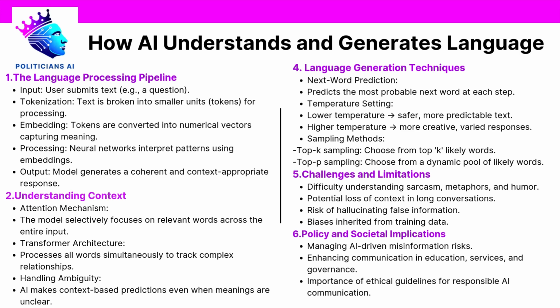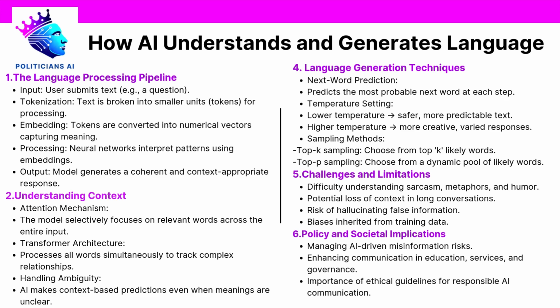Attention mechanism. Imagine reading a long sentence and mentally keeping track of which words are most important to understanding its meaning. The attention mechanism does something similar. It assigns different levels of importance to different parts of the input text. If you say, "The trophy didn't fit into the suitcase because it was too small," attention mechanisms help the AI realize that "it" refers to the suitcase, not the trophy. Without such a mechanism, AI would frequently misunderstand references and relationships between parts of a sentence.